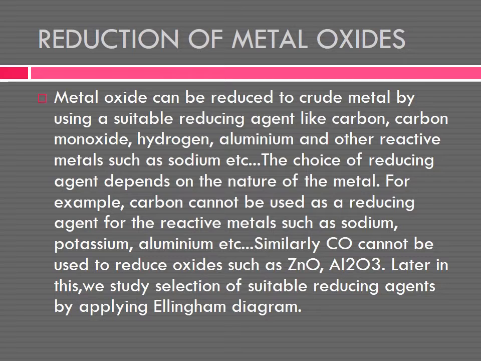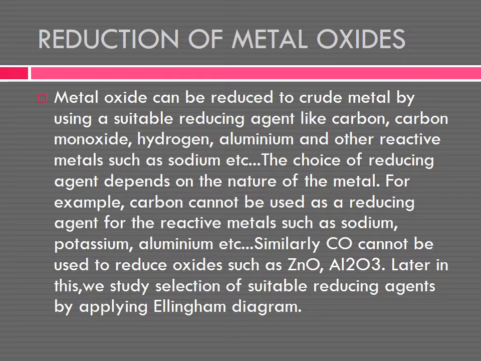Reduction of metal oxides to element metals. In that reduction, there are methods. We will see about it. Smelting, reduction by carbon, reduction by hydrogen, reduction by metal, and also auto reduction. There are five methods in reduction of metal oxides.